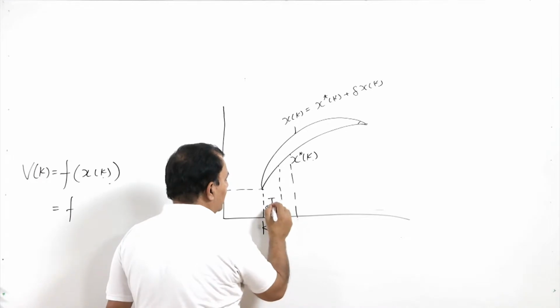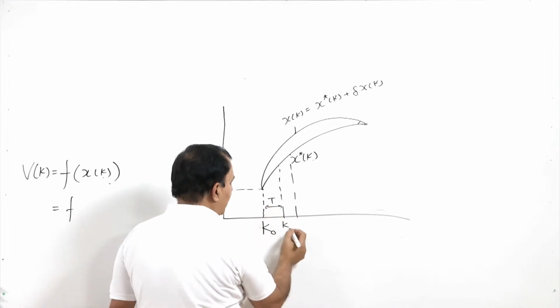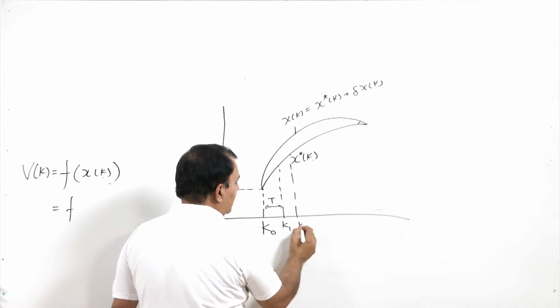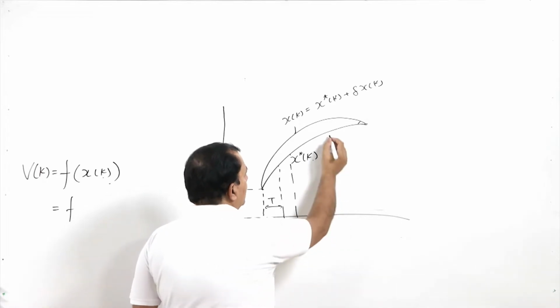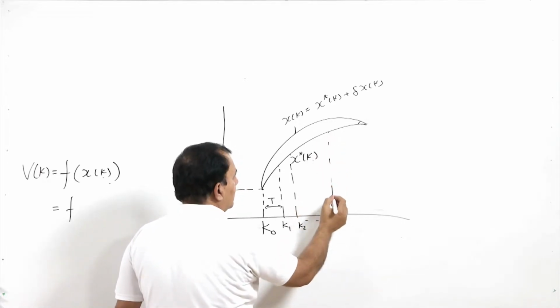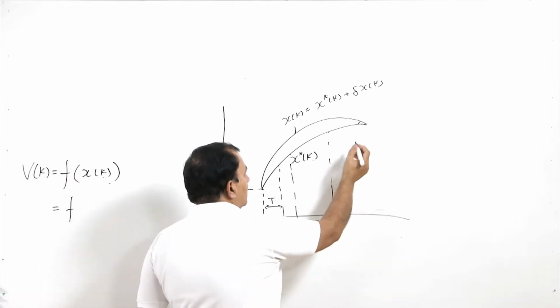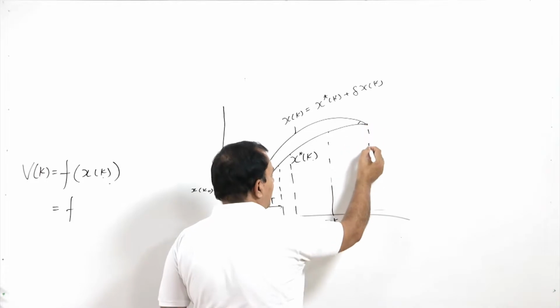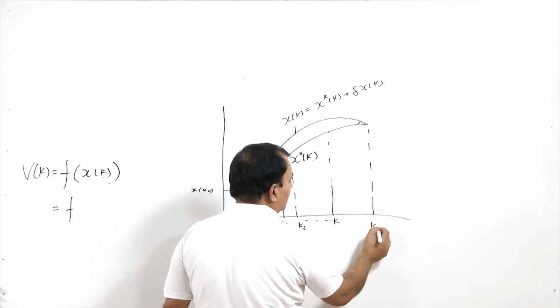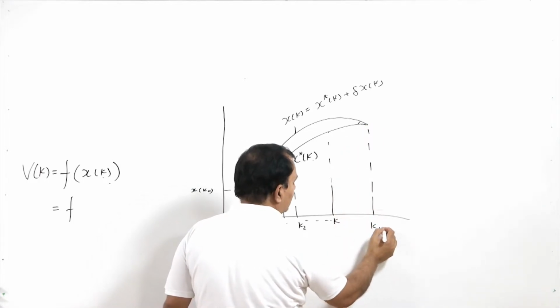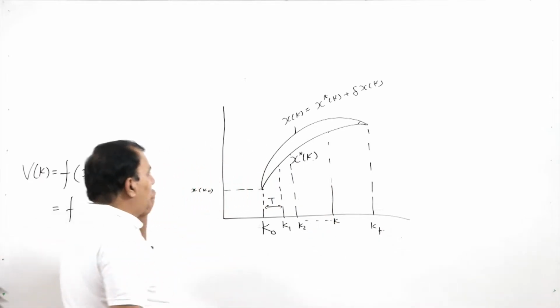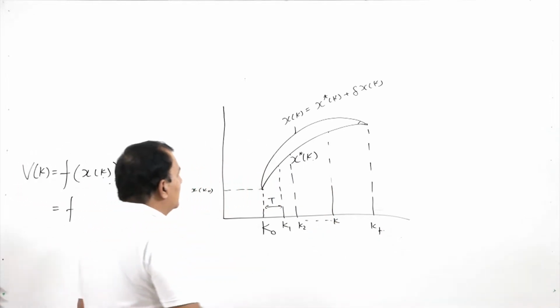and here we have considered t is constant. Let us say this is k 1, k 2, k, and my terminal time is up to kf we are considering.